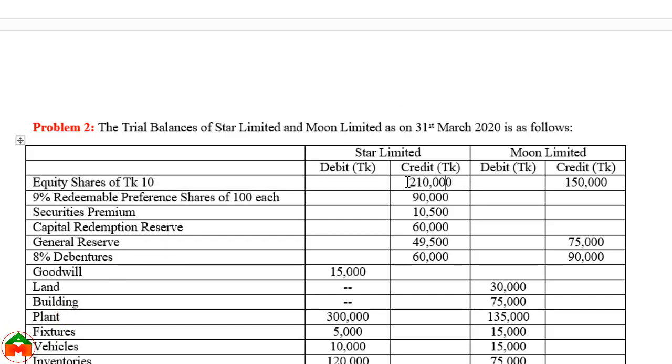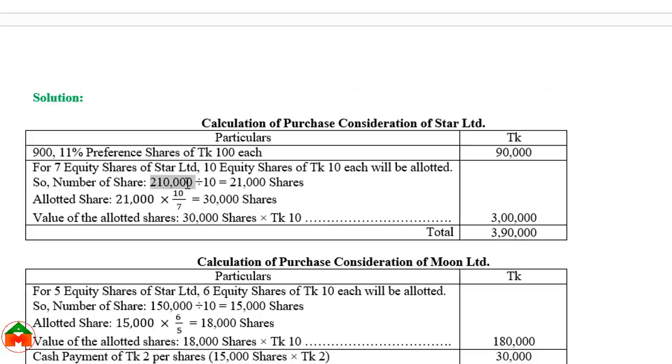So that's why we need to divide this 2,10,000 by taka 10 to get the number of shares. 2,10,000, this is the total amount, and taka 10, this is the par value. The previous number of shares is 21,000. So against this 21,000 shares, they will get 10 shares against 7 shares.